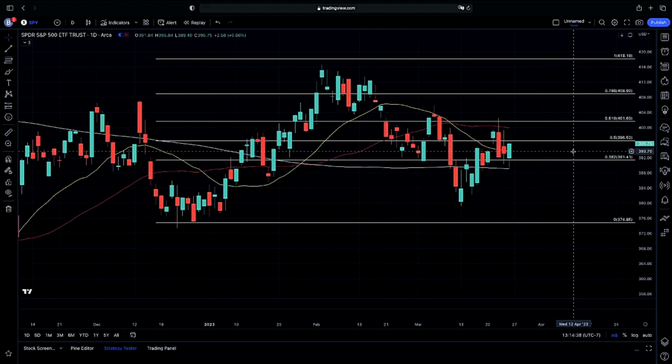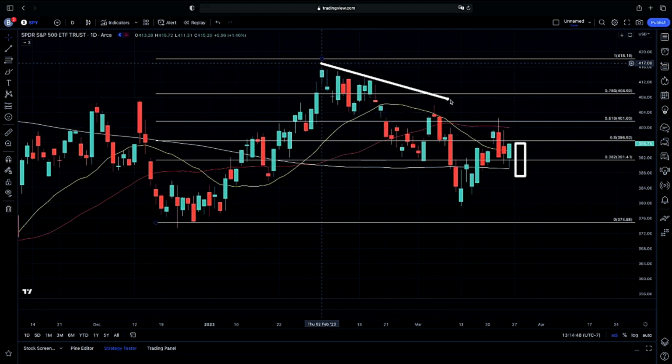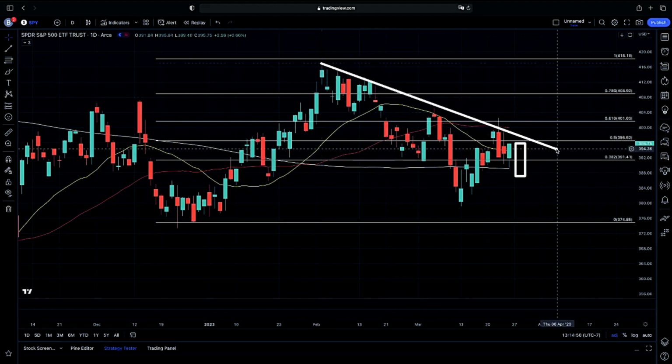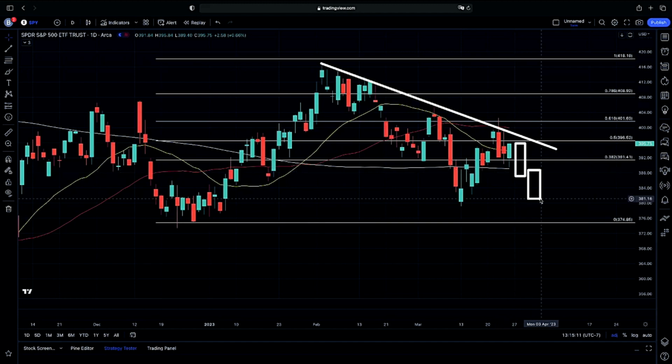However, if we are going to continue on with bearish momentum, what will happen here is that we will definitely reject our 0.5 fib. And in my opinion, that will be that continuation on rejecting our downtrend here. That will be that clear rejection and continuation on lower. That will be that bearish momentum. That's what we will be looking for. And in my opinion, dropping below our 200-day will be that continuation. In my opinion, we'll have a major move to the downside if we do get this bearish candle structure set